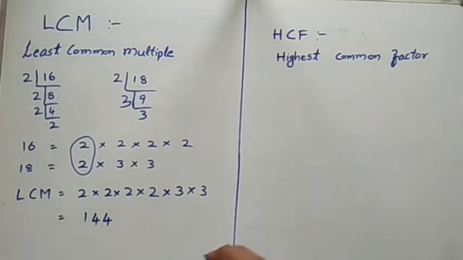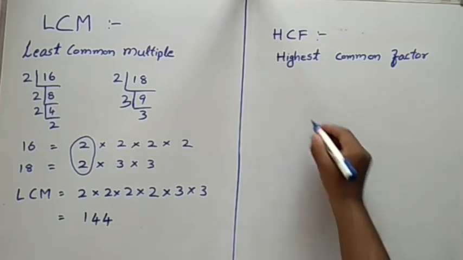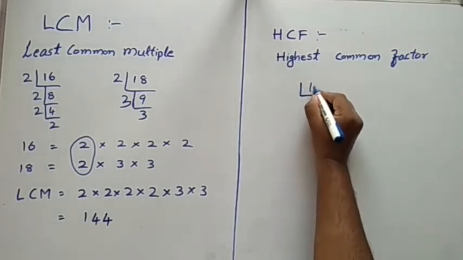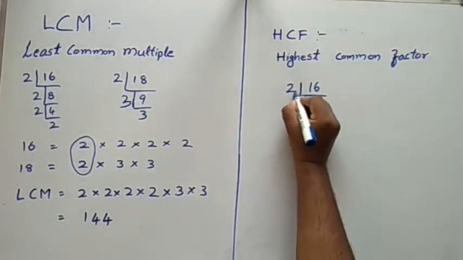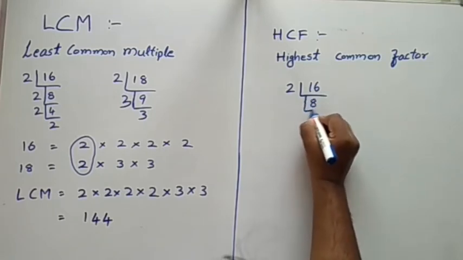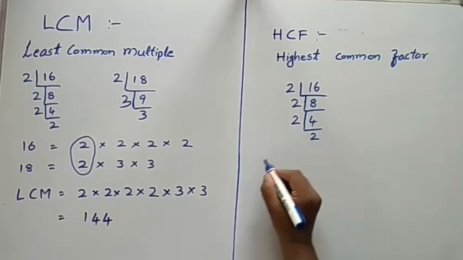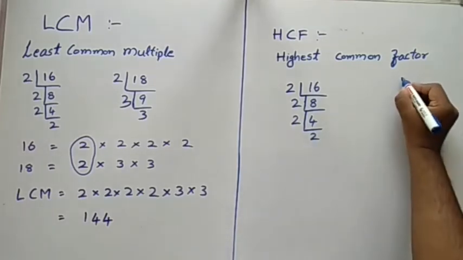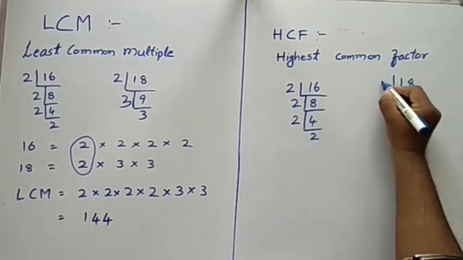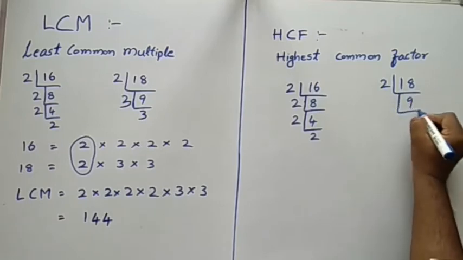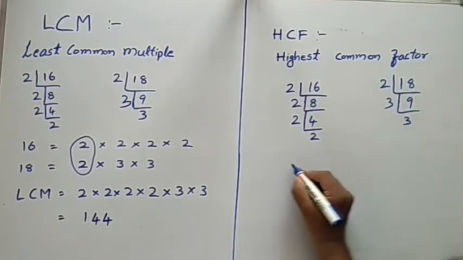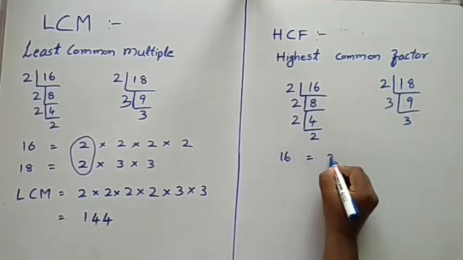Here the HCF will go the same way. 16, 2 8s are 16, 2 4s, 2 2s. 2 9s are 18, 3 3s are 9.